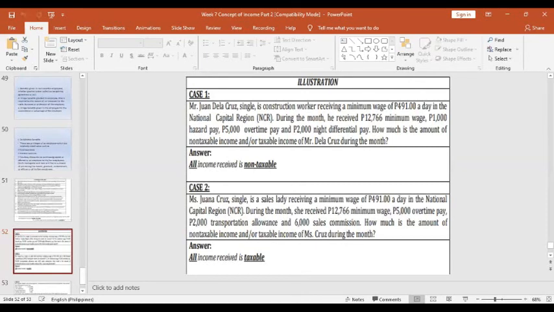So how much is the amount of non-taxable income or taxable income of Miss Cruz during the month? So the answer is that all income received of Miss Juana Cruz is taxable because, based on the minimum wage earner rule, if they enjoy privileges and benefits exceeding 30,000, that is taxable.